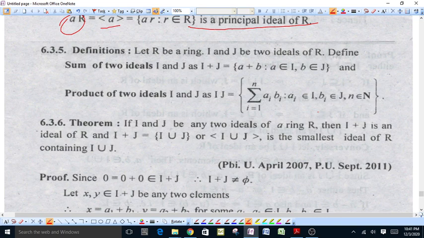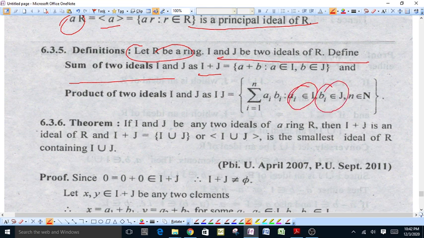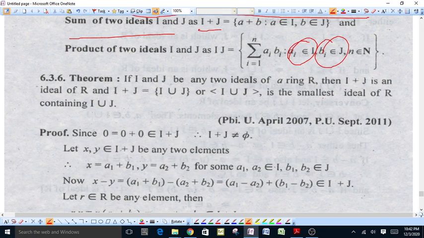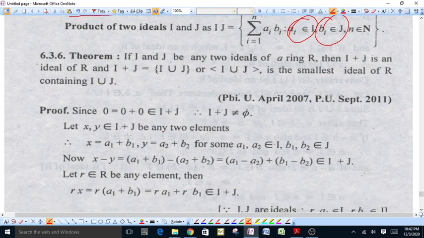Definitions next. Suppose R is a ring and I and J are two ideals of R. The sum of two ideals is defined as I + J, the set of all elements a + b such that a belongs to I and b belongs to J. The product of ideals IJ is defined as the sum of products a_i b_i, where a_i is an element of I and b_i is an element of ideal J, and n is a natural number.